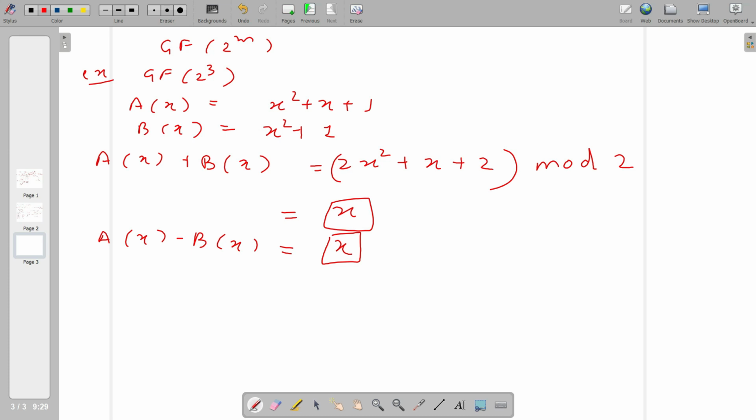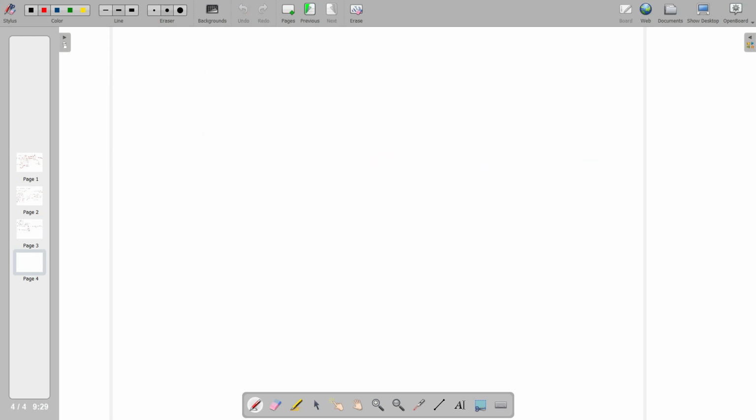Now let's talk about multiplication for the same a(x), which is x^2 + x + 1, and the same b(x), which is x^2 + 1. Common sense says that it will be the usual arithmetic which we follow.